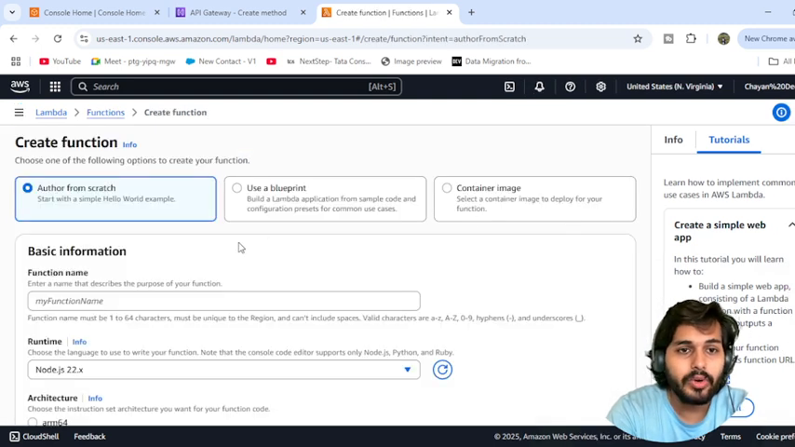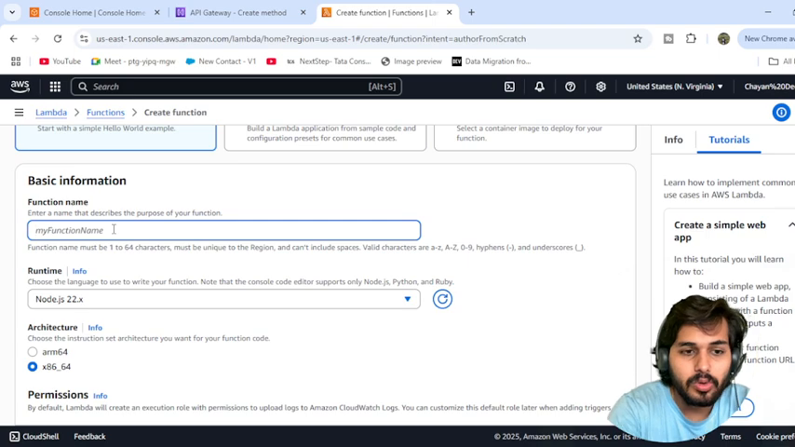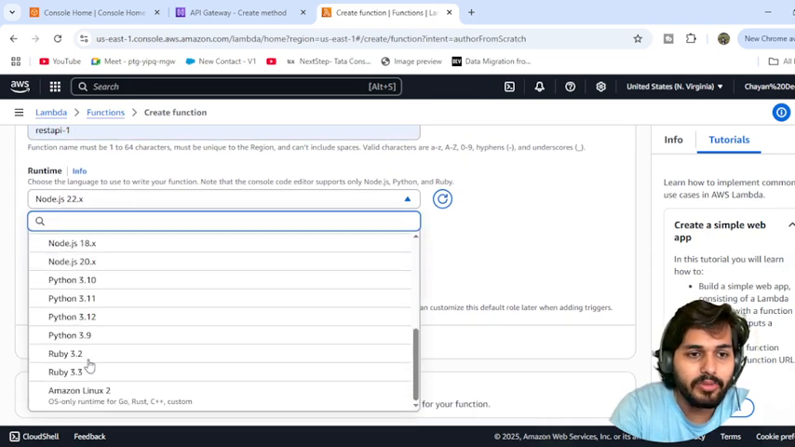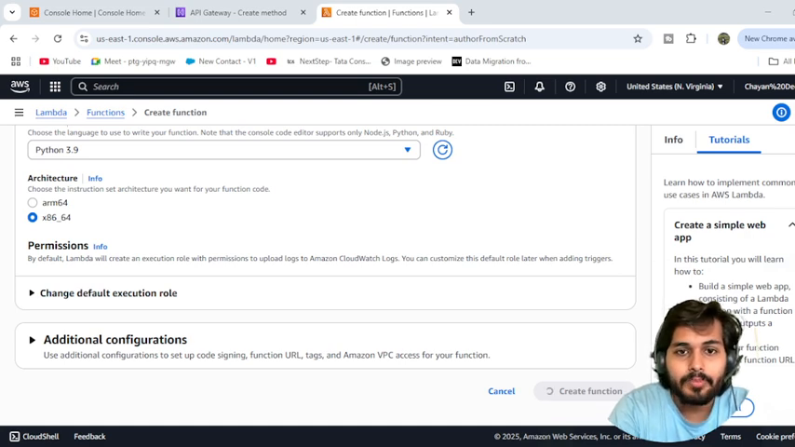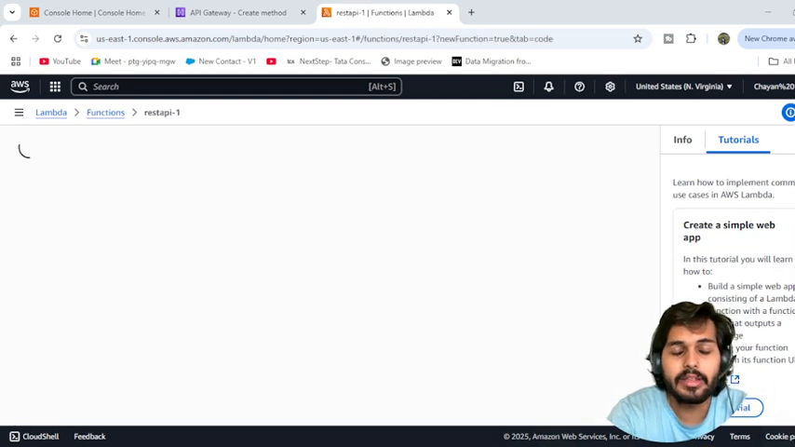What two things are we going to write? You have to write Author from scratch. What is the Lambda function name? I'm just giving REST API 1, and the runtime I'm giving is Python 3.9, and you have to quickly create the function over here. Okay, the function is getting created. This REST API 1 will be for the search part and REST API 2 will be for the email part.